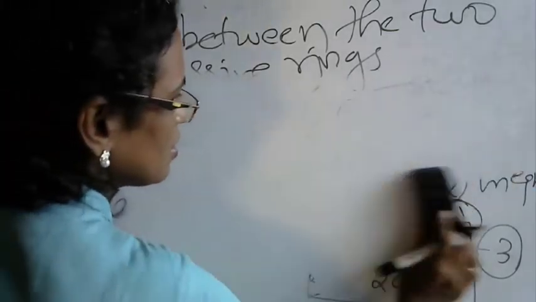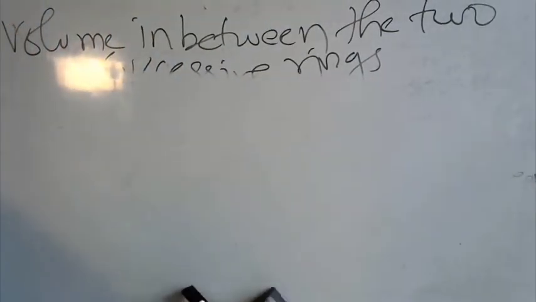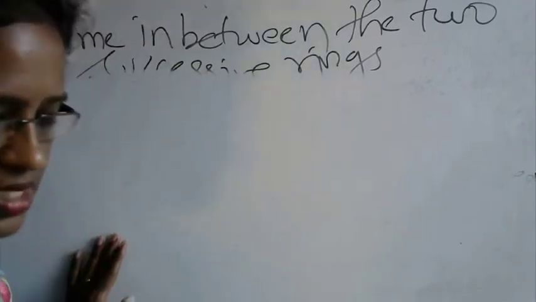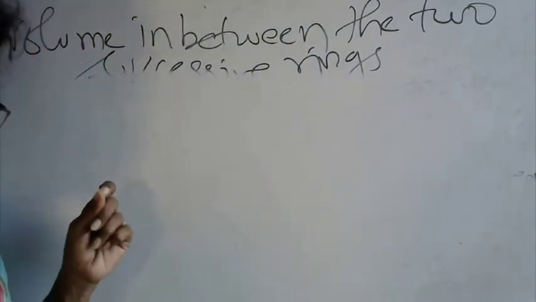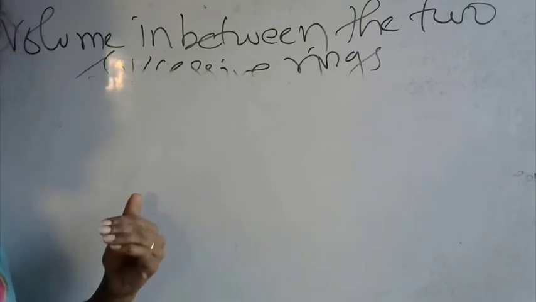It can be calculated by a simple formula, knowing the surface area of the inner ring and the thickness.